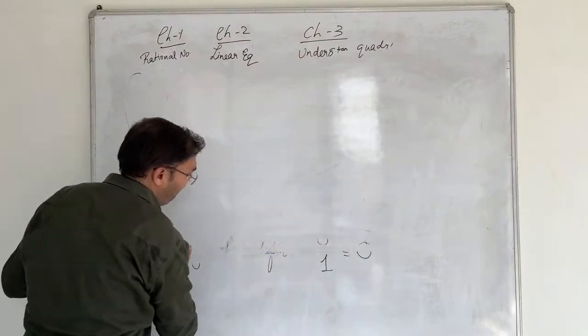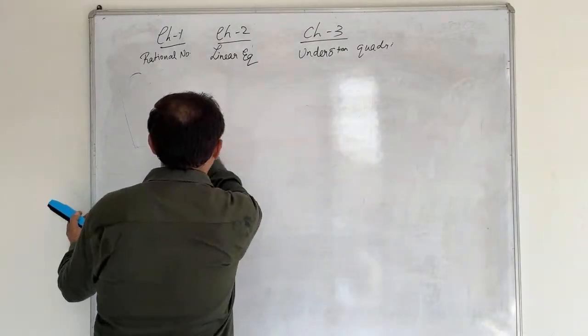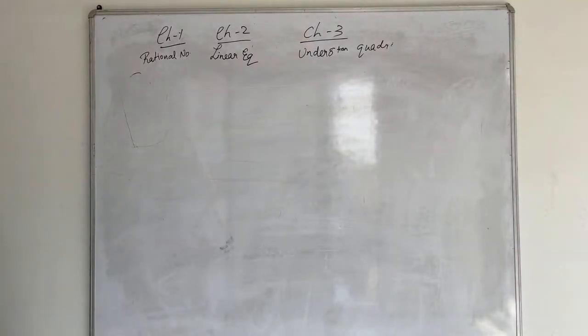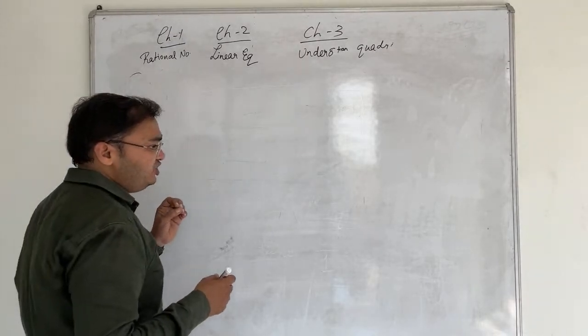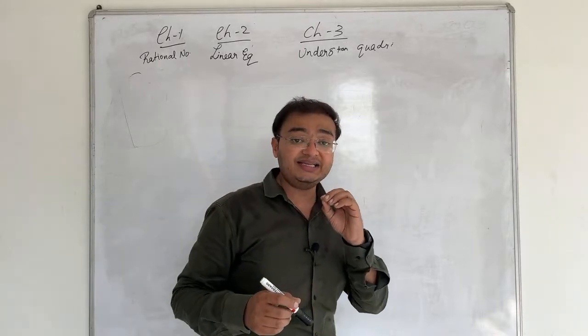Now we will look at the properties very quickly and talk about a few concepts. More important than the properties themselves is knowing when these properties are used.